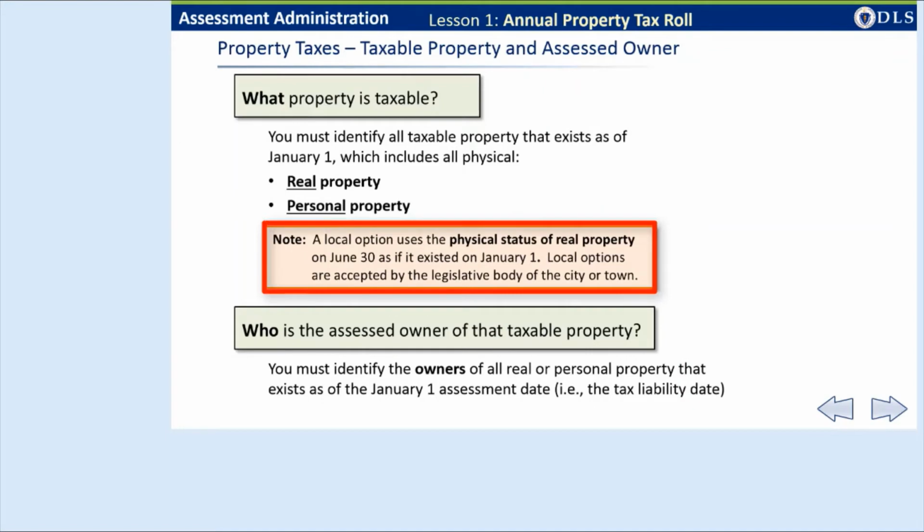However, if your community has accepted a local option, the physical status of real estate on June 30 is treated as its condition on January 1. This means, for example, that buildings or improvements to real property made between January 1 and June 30 are considered as existing on January 1. This option is generally referred to as Chapter 653 and must be accepted by the legislative body of your city or town.